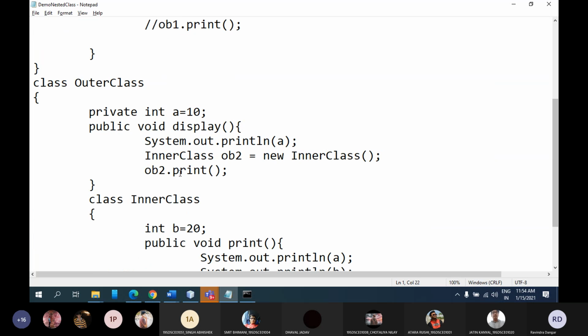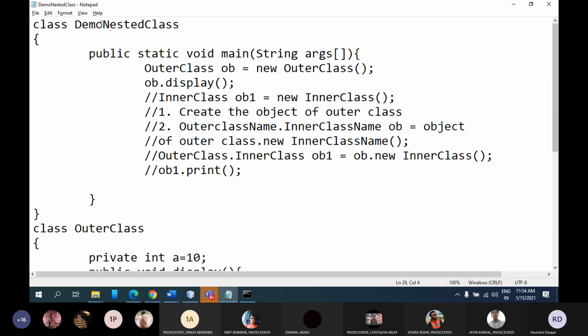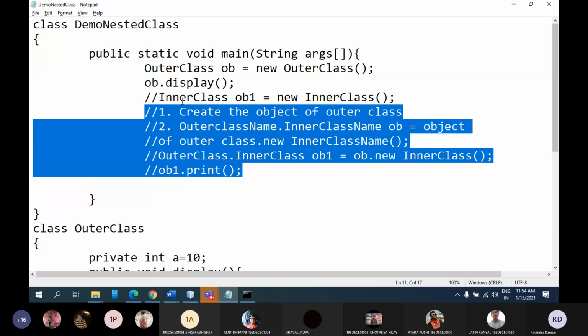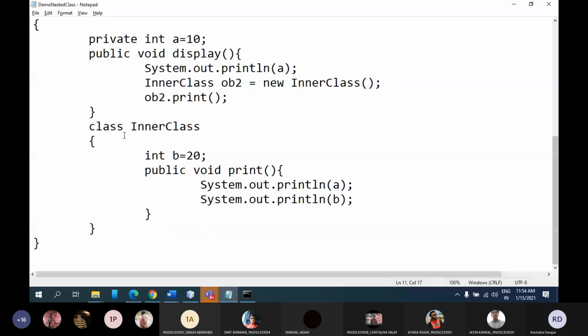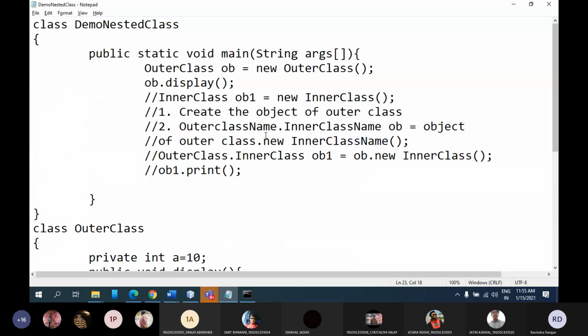From this class I want to access the properties of the inner class. So this class is not the outer class for me, this is a separate class. So if in a separate class I want to access the properties, then this syntax I need to follow. First create an object of the outer class, then follow this syntax: outer class name dot inner class name, ob equal to object of outer class dot new and inner class name. Is it fine? Yes, sir. So this is all about the concept of nested inner class. Tell me if you have any doubt.